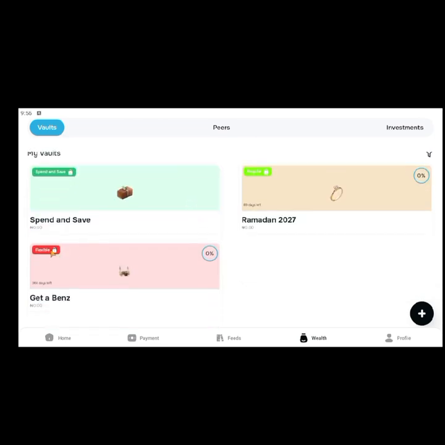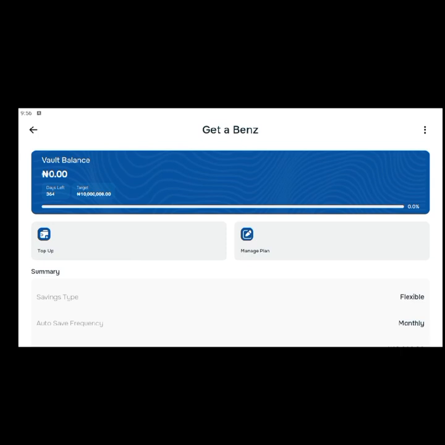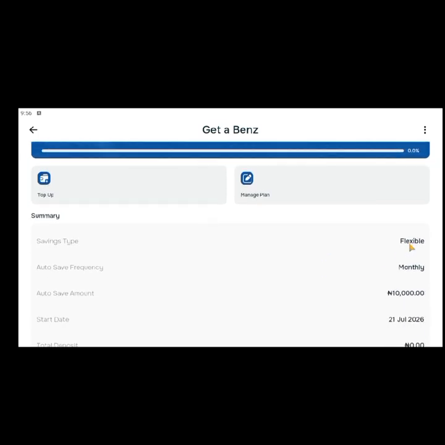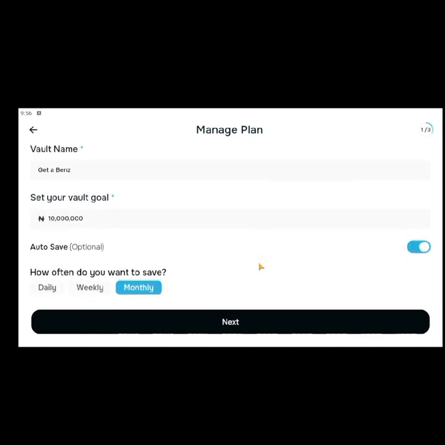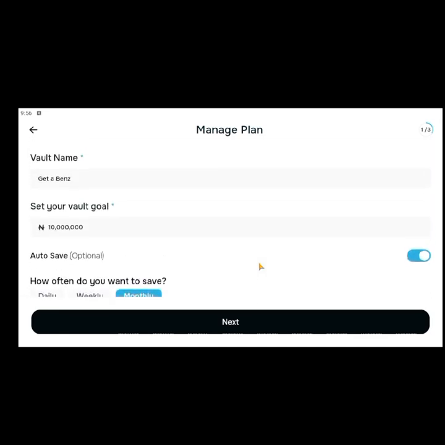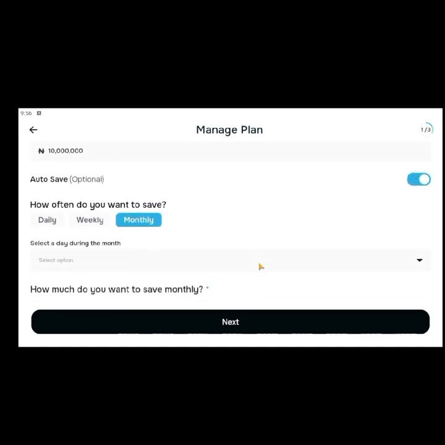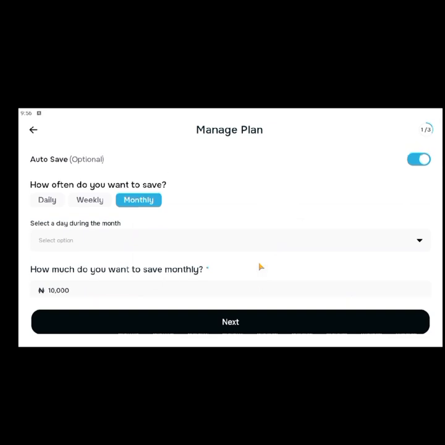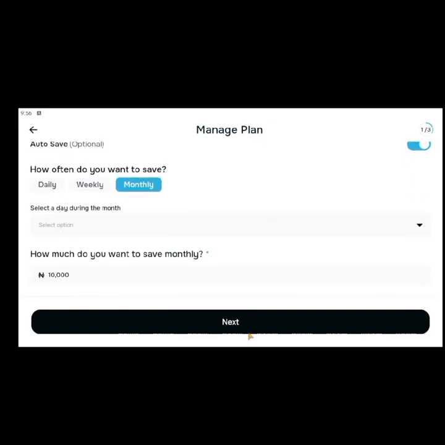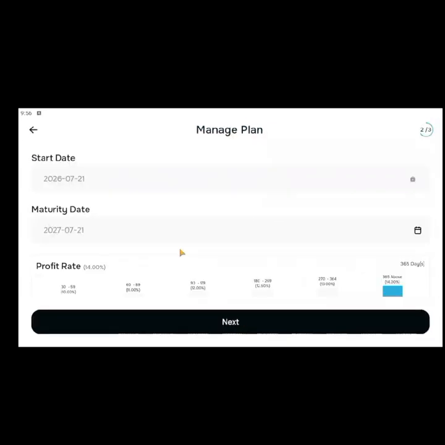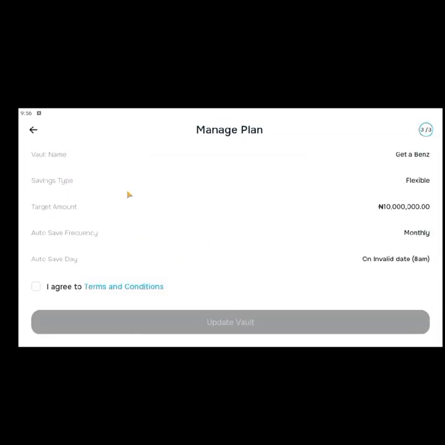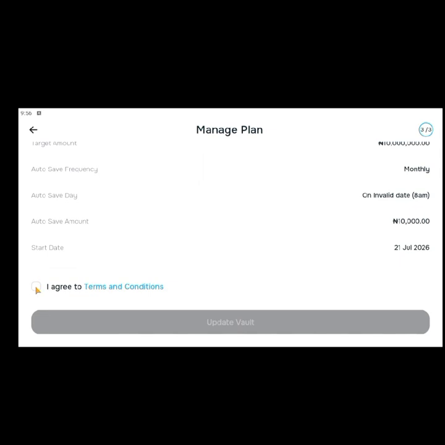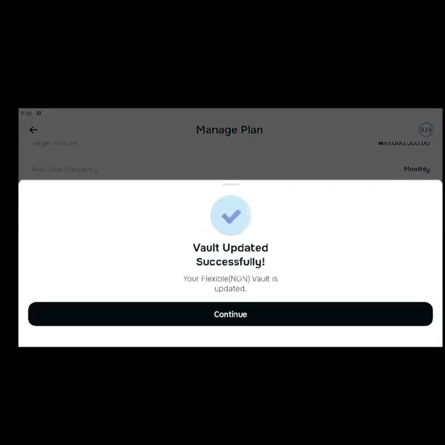So now, okay, I want to show us something. Where is it? So you can also manage the plan here. So maybe you want to edit the plan, and other things too. So this is also very important in case you feel there's something you want to edit or change in the vault. So click on next, continue, and the likes too. Then click on next again, and you'll be able to edit it. So just go to it and click on update vault.